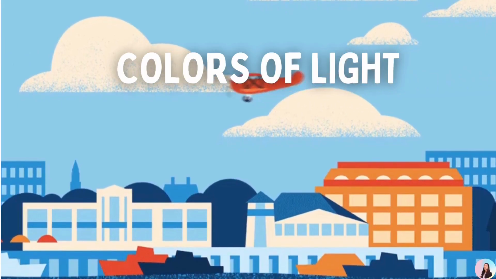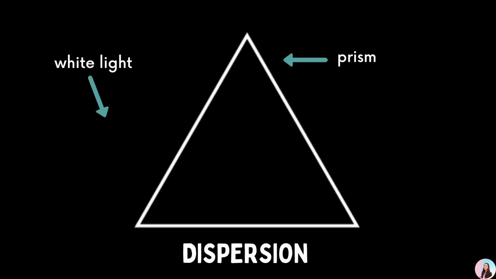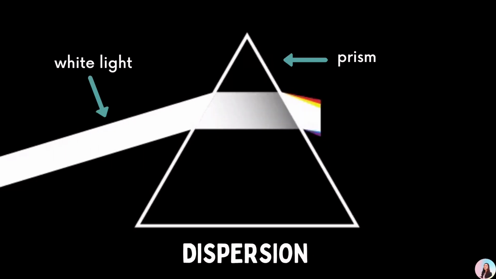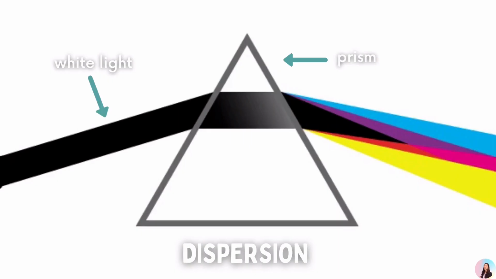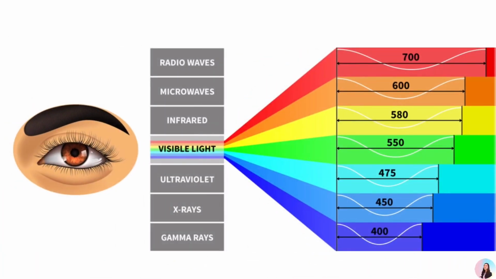Let's proceed with the colors of light. Once a white light passes through a prism, the white light will separate into spectral colors, or the colors of the rainbow. This process is called dispersion. As said earlier, the visible light is the only electromagnetic waves that a person can see. The colors that we are able to see, which are the red, orange, yellow, green, blue, indigo, and violet, depend upon the frequency and wavelength of the electromagnetic waves.